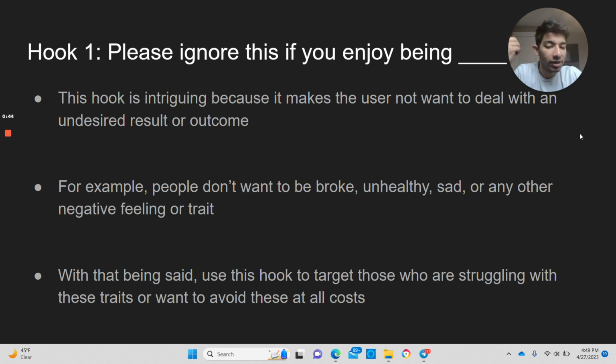Now, with that being said, you got to use this hook to target those exact people, or even people that are afraid of these things or want to avoid these things, whether they already are dealing with that themselves or they just want to avoid these things in general. Now, again, this could apply to anything negative, or it could also just apply to some random problem. For example, you could just say, please ignore this if you enjoy getting sunburned. Let's just say that, right?